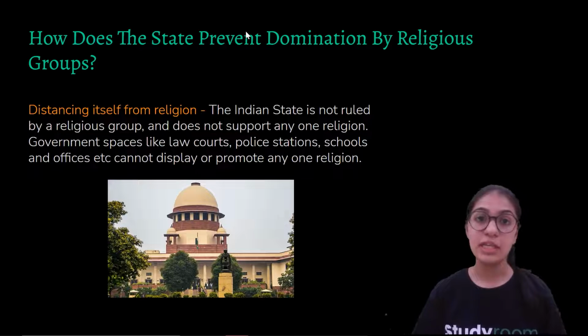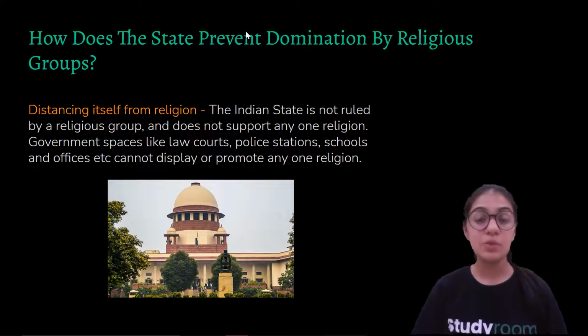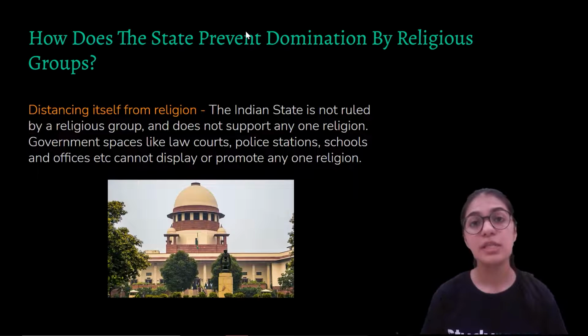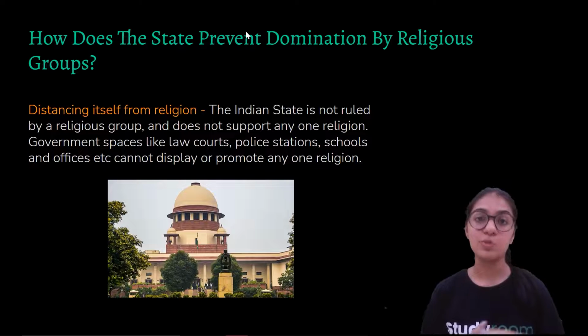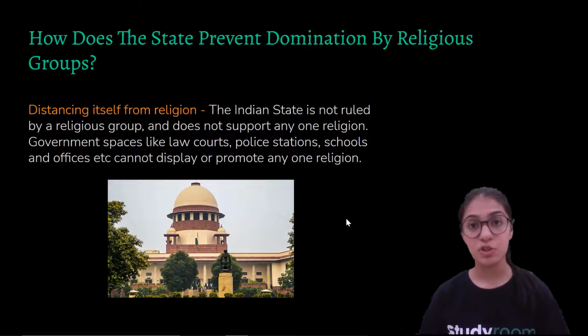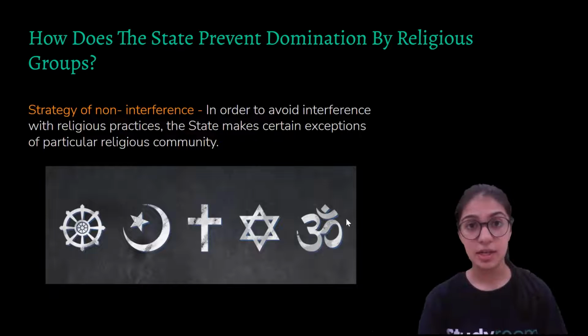All the religions in the eyes of the state are equal, and all of them are given equal rights and are equally promoted. In fact, you will see that there are pictures of national leaders who belong to all the religious communities, no matter whether Muslims or Hindus, majority or minority. So this shows that the government does not promote any one particular religion. All the religions are equal for the state. So this is how it distances itself from religion.